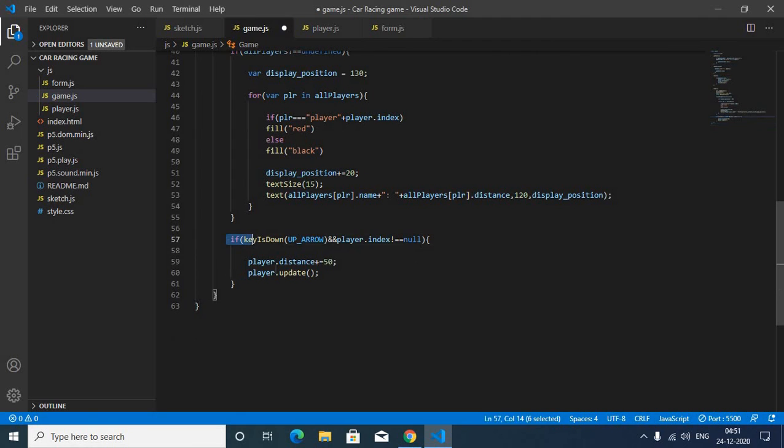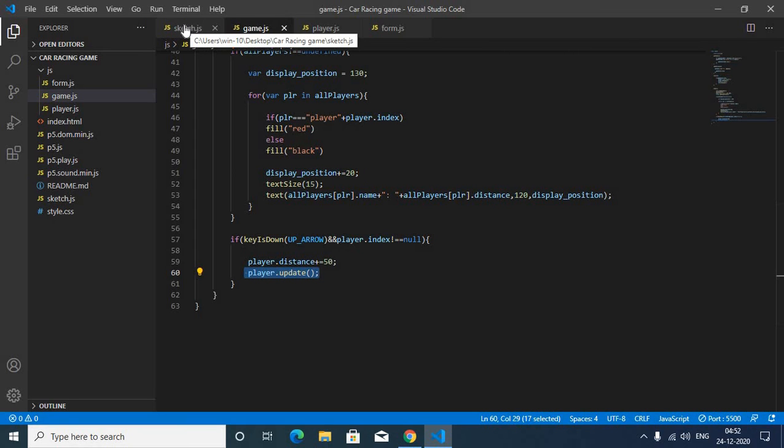Now we have written a condition that if we press the up arrow key, then the player distance will increase. It will increase only for the player who is pressing. Suppose I am pressing, so I am player 1, and that player 1's distance will increase, not player 2 or the others. Okay, then we have updated it.